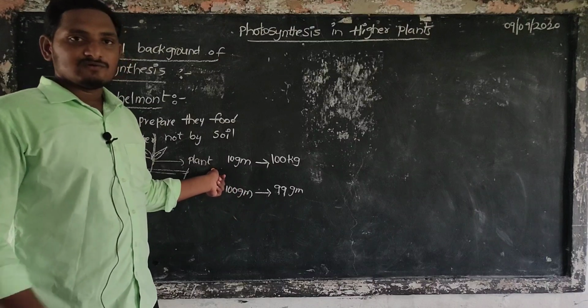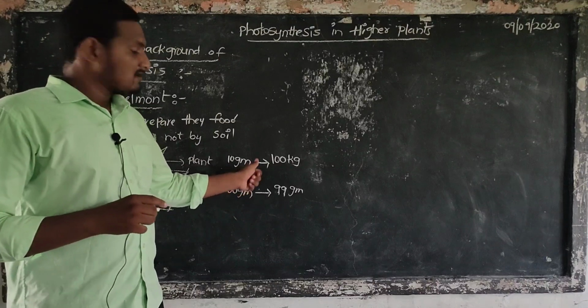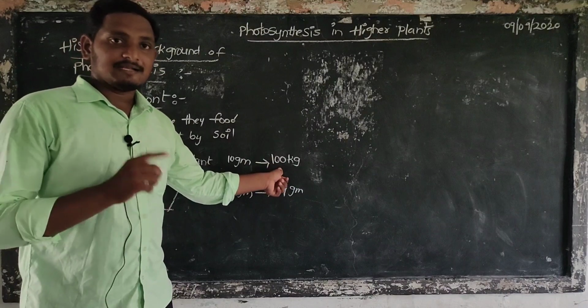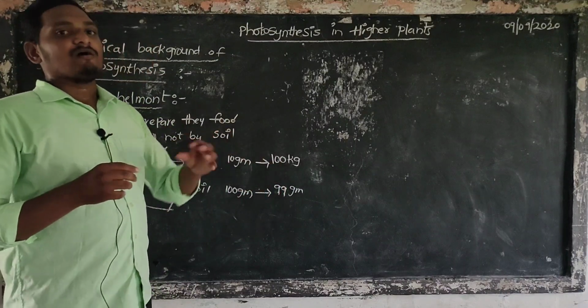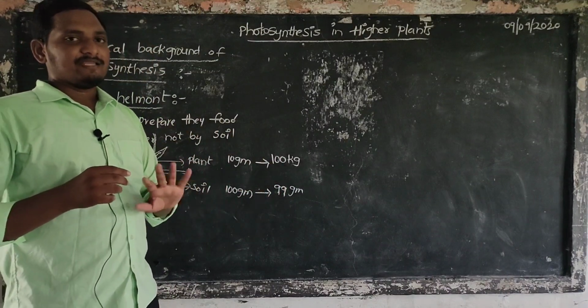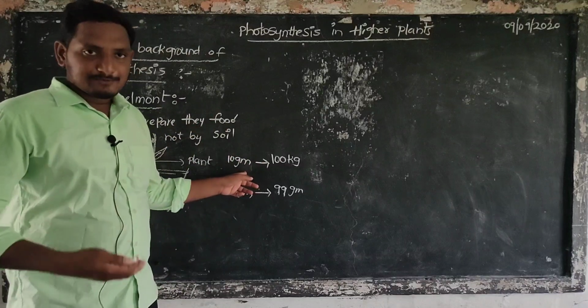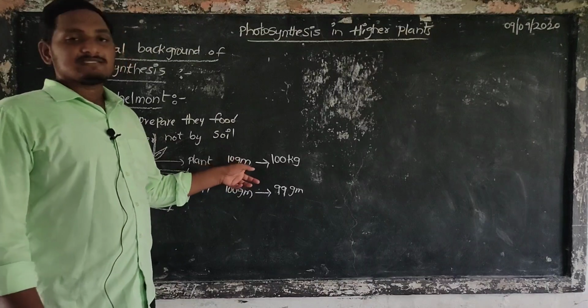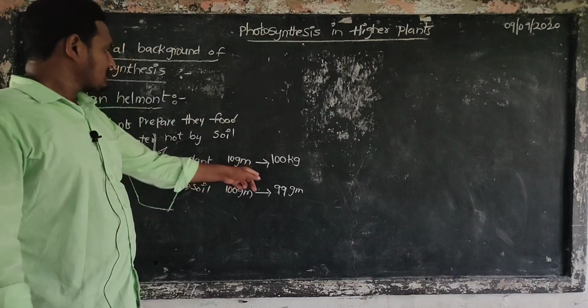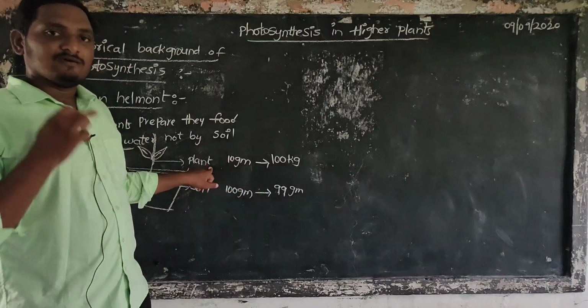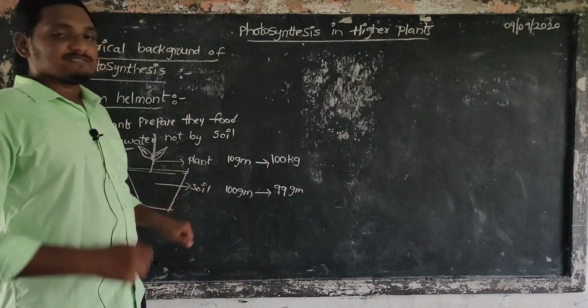The plant body weight increased from 10 grams to 100 kgs due to the addition of water only, without adding any minerals. So body weight is increased by water, not by the soil.